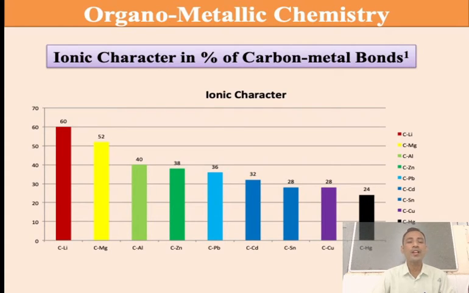Between carbon and metal bonds, the percentage of ionic character is shown in the table. From left to right, ionic character decreases. At the top side the ionic character is found to be more, about 60%, and copper, lithium copper, and Hg are found to have less ionic character.